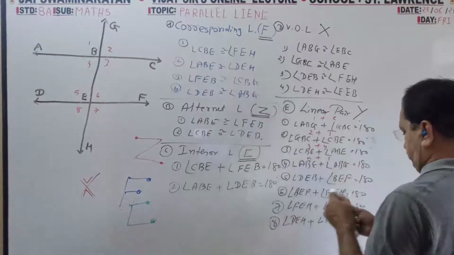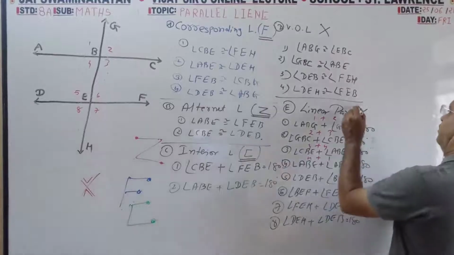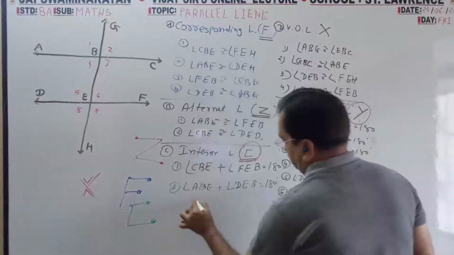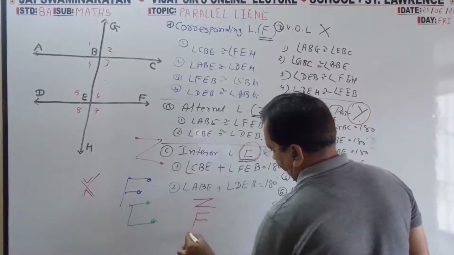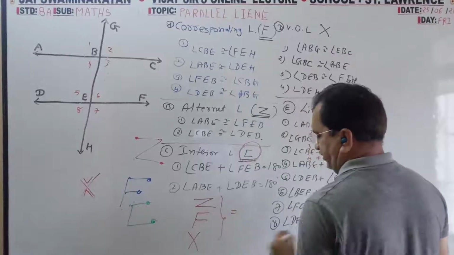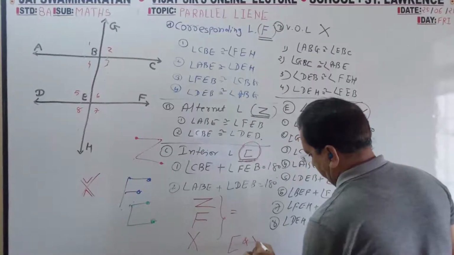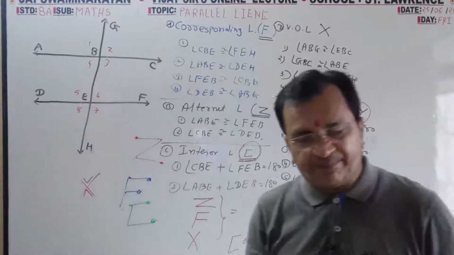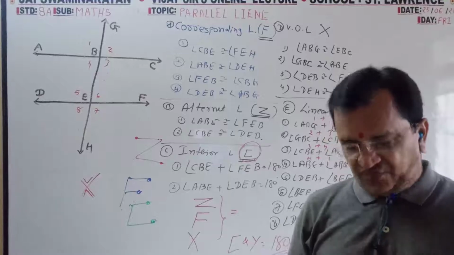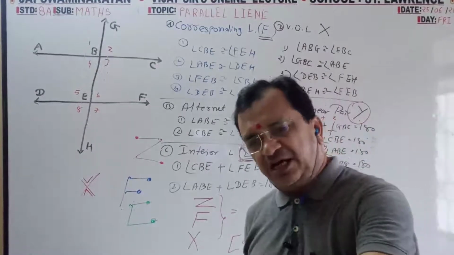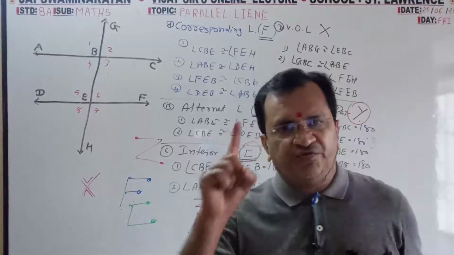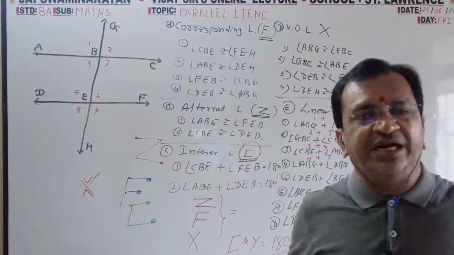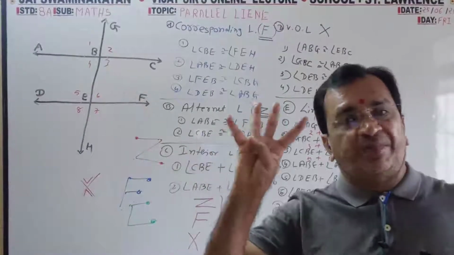So in Y shape, total 180. In C shape, total 180. Z, F, X are equal. C and Y are supplementary, so 180. 5 shapes, 5 pairs, 5 alphabets, and the numbers are different. For example, first pair, corresponding, means F shape. F shape you will get 4 in this diagram, 4 pairs.